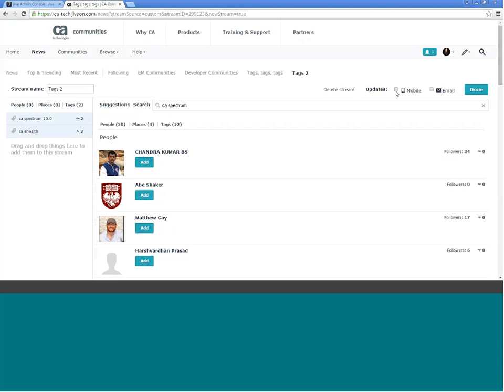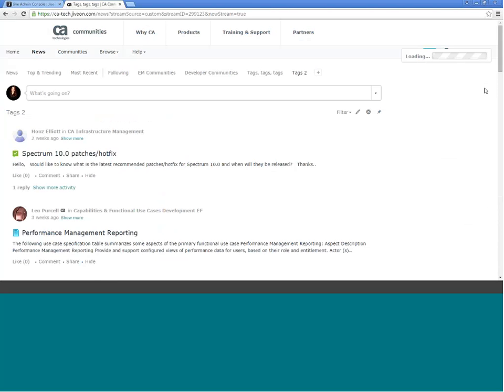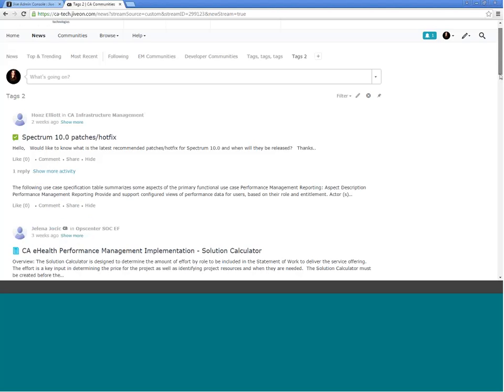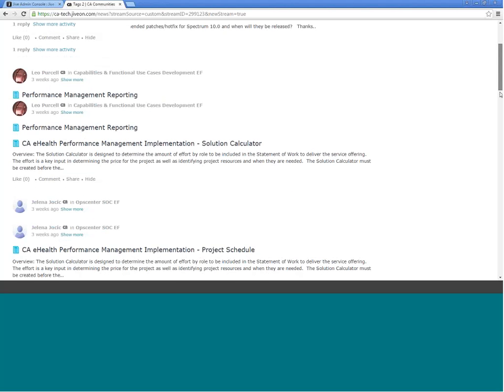Up here at the top, I have the option to turn on mobile updates or email updates. So either way, if I want to be notified other than just coming to the stream, I can turn either of those on. And then when I click done, this follow a tag stream is now activated. You can see what it does is it pulls up all the historical data for that tag. So even though nothing new has come in since I've created this stream, you'll still see some recent stuff that has happened with those tags that you're following.